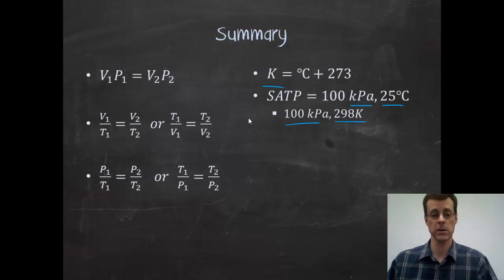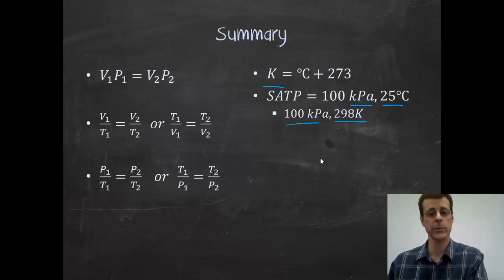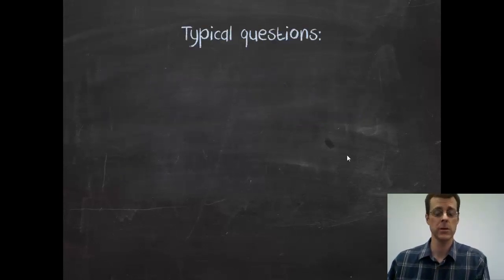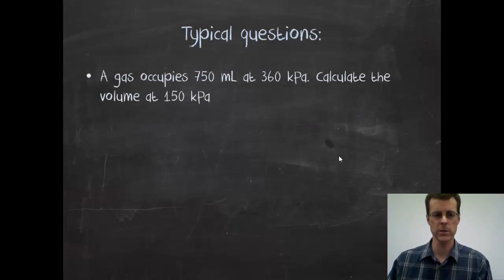So here are the 1, 2, 3, 4, 5 things that we need to know: the 3 laws that carry a name, how to get the proper temperature, and that set of conditions, standard ambient temperature and pressure. What do we do with them? Well, we're going to use them in questions. So I'm going to give you some questions.